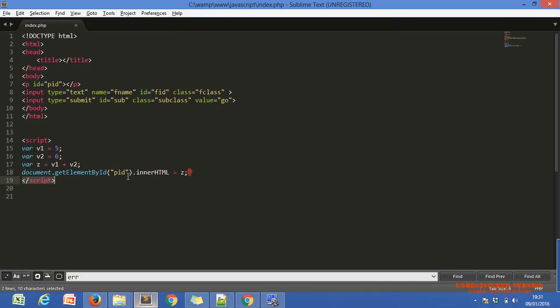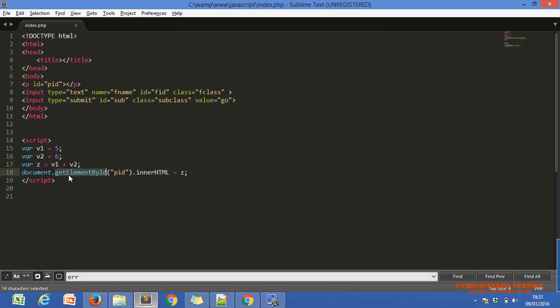By using this line of code. Now, what is this line? Okay, document dot getElementById. What is the document? Document is a predefined keyword used to assign the current document. It just indicates that this is the current document, nothing else. Our current document dot getElementById.